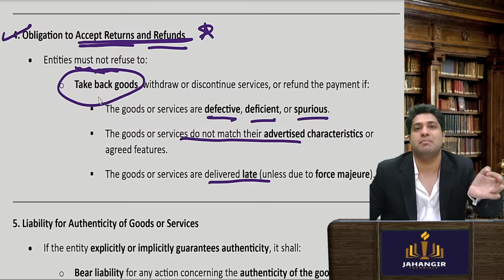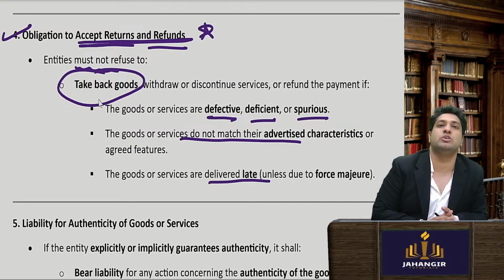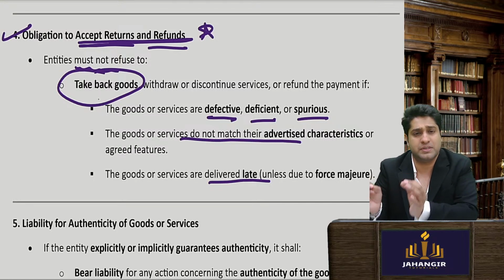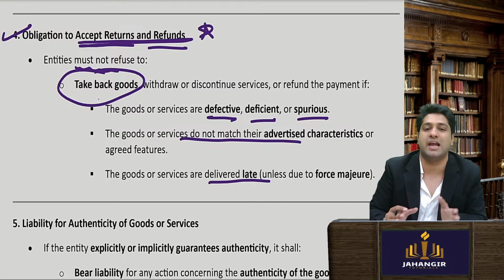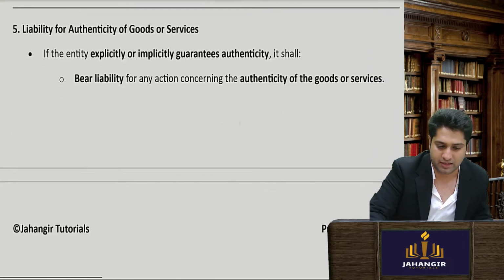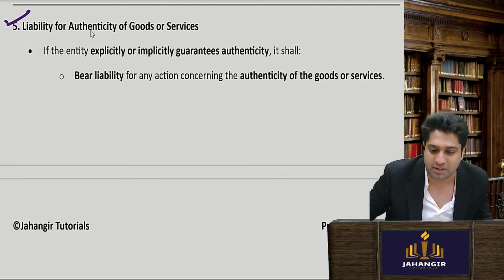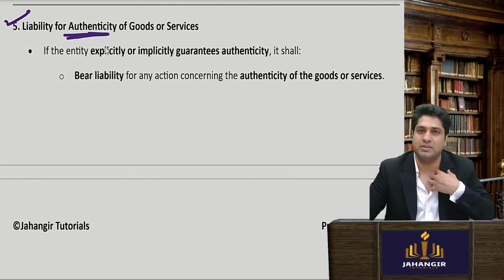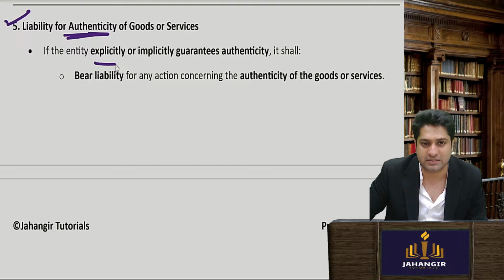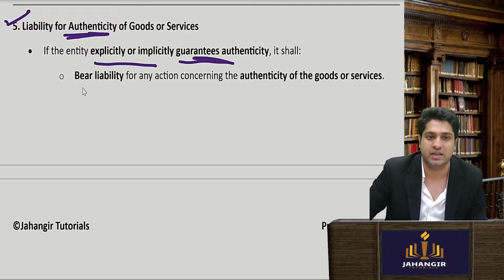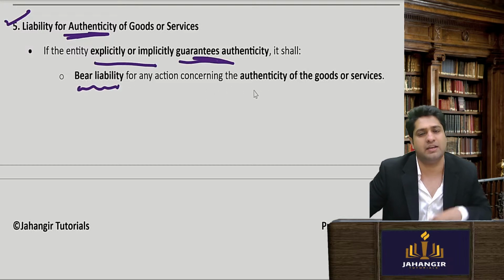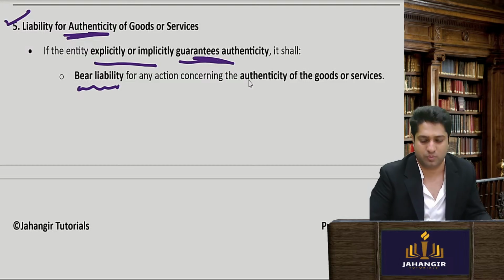So the entity must not refuse taking back the goods if they are defective, deficient, surplus, wrongly advertised, or delivered late. Liability for authenticity of the goods obviously is of the seller. If the entity explicitly guarantees the authenticity, it shall bear the liability if the guarantee is violated. Simple.